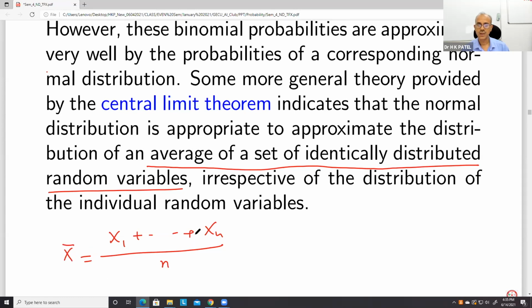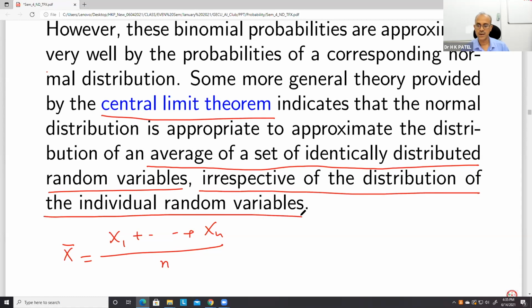So the central limit theorem says we can approximate this random variable by a normal random variable, irrespective of the distribution of the individual random variables, whether each xi is normal or not.